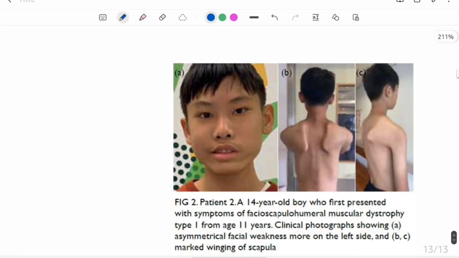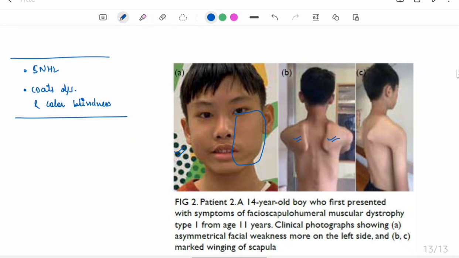So this is the diagram of the facioscapulohumeral dystrophy. The weakness of the face. Then there is winging of scapula. Okay, this is the picture showing facioscapulohumeral muscle dystrophy. Then associated features are, there will be sensorineural hearing loss. Then there will be association with Coats disease and color blindness. Important thing is there will be no cardiomyopathy.